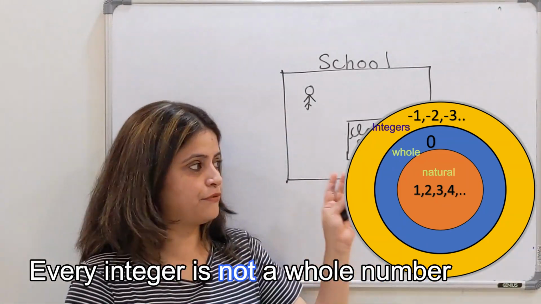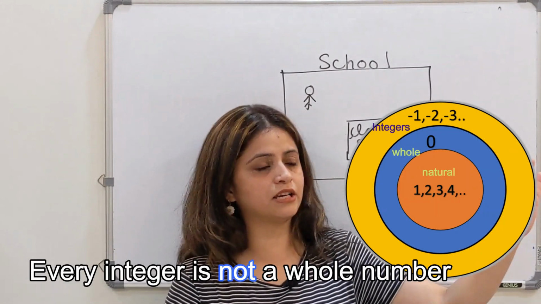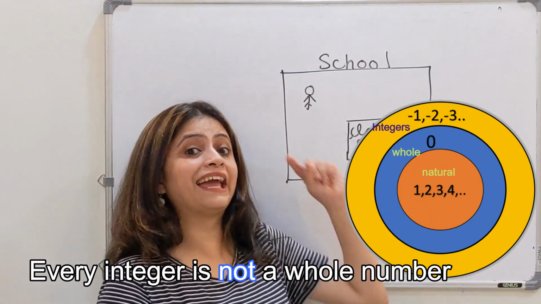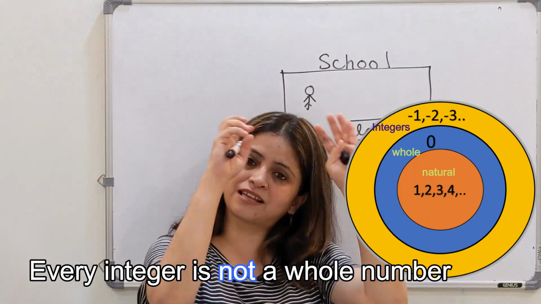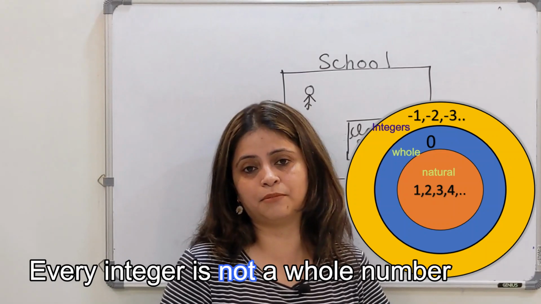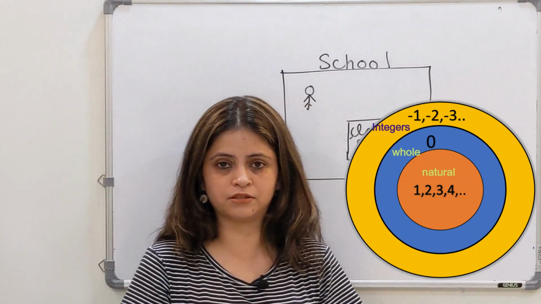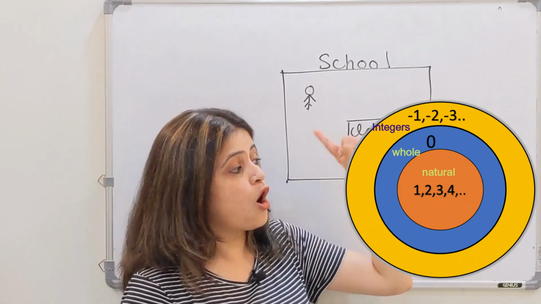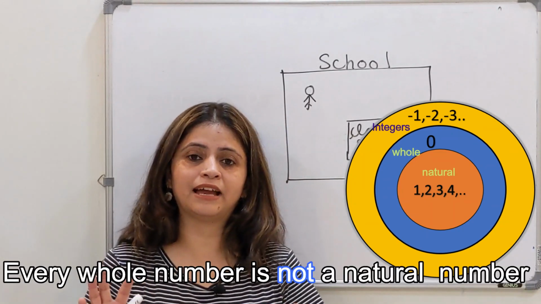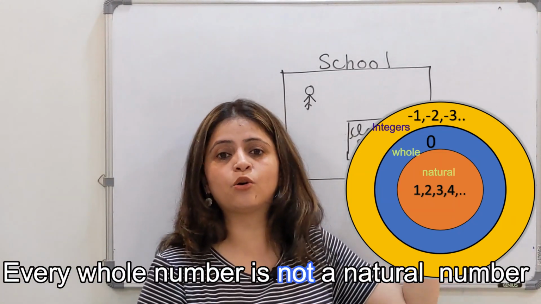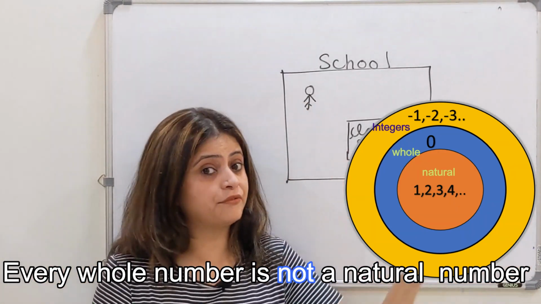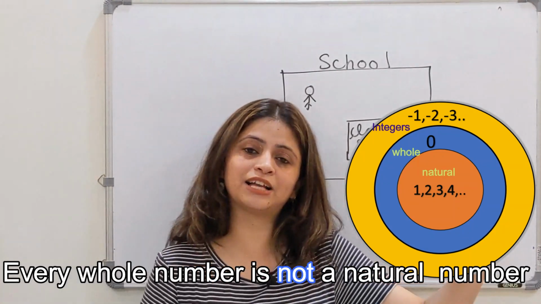So we have the statement: every integer is not a whole number, or every integer is not a natural number. 1 is a natural number and an integer as well. But when I say every integer, it means all integers should be whole numbers, which is not true. All the integers are not whole numbers. Example, -1, -2 are all the negative numbers, right? Now let's come to the next part. Every whole number is not a natural number. Example, 0. 0 is a whole number which is not a natural number. So we can say that every whole number is not a natural number.